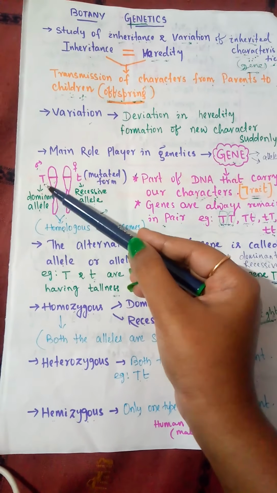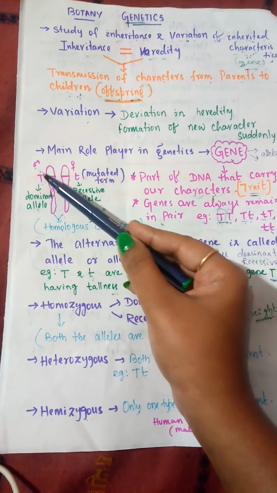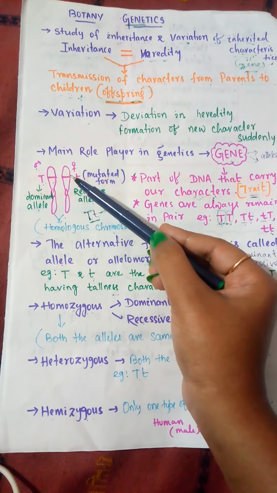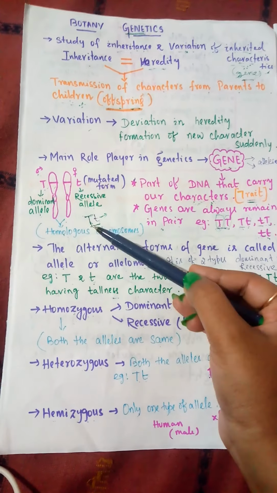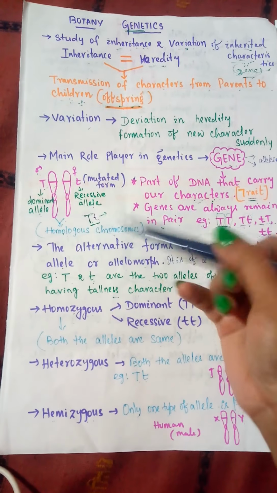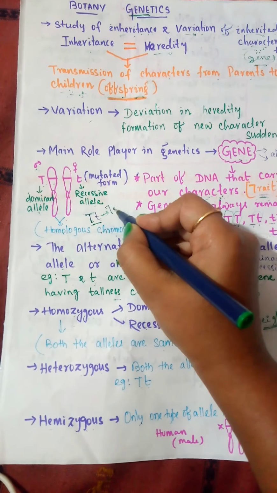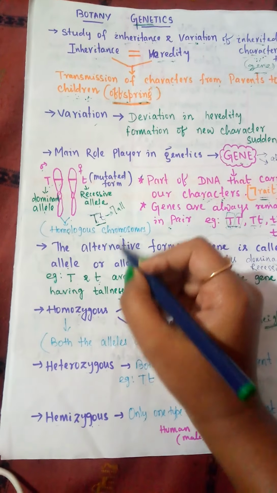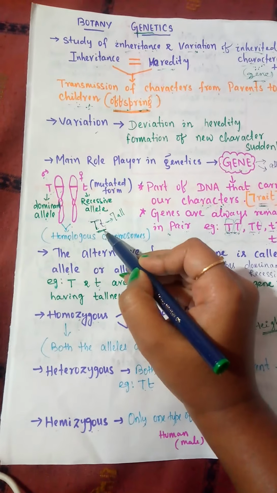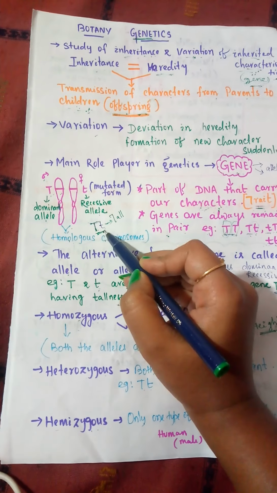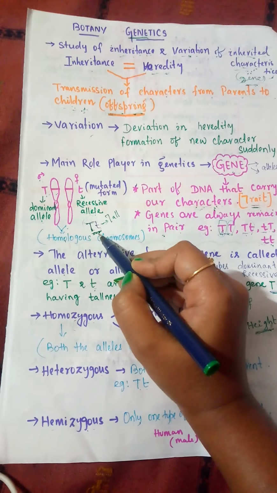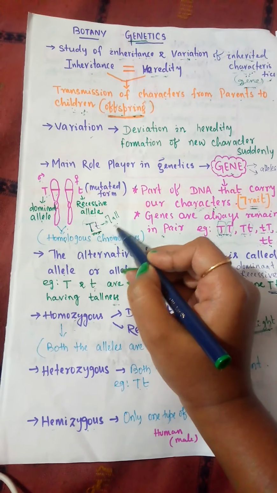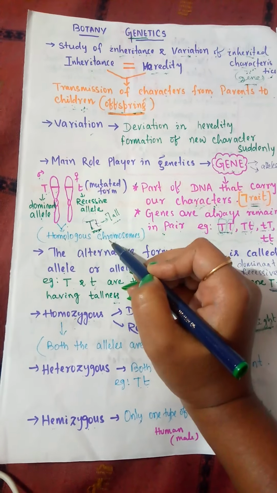Let us take an example here. One capital T comes from the father, one small t comes from the mother, and combined they form capital T small t, which gives the phenotypic expression tallness. So it is the genotype capital T small t, which has the height gene, and it has the phenotypic expression tallness, which shows in an organism.